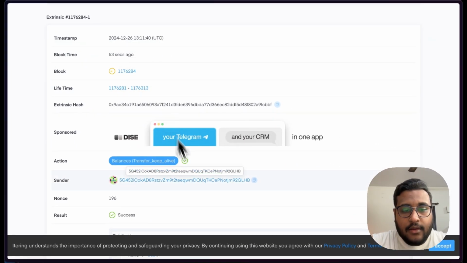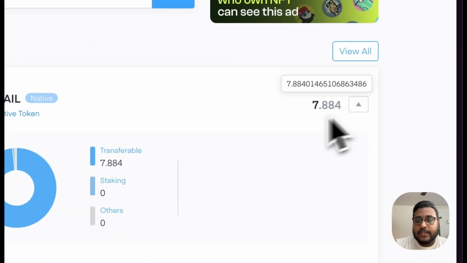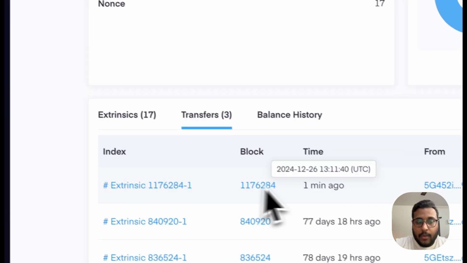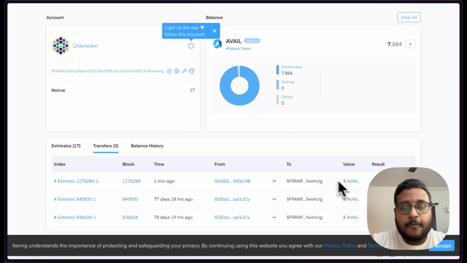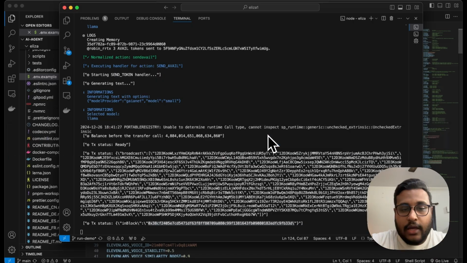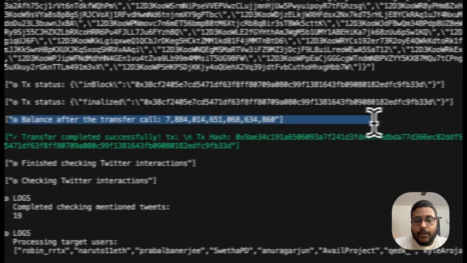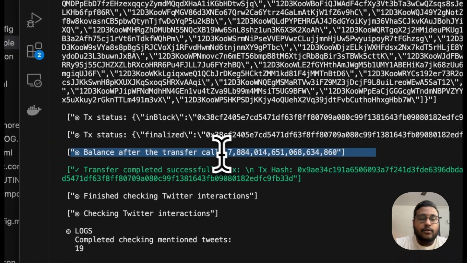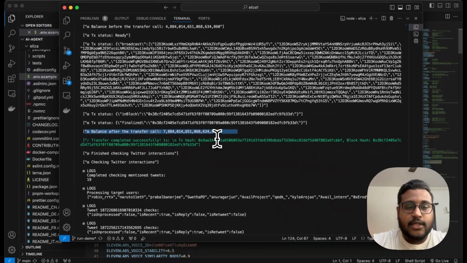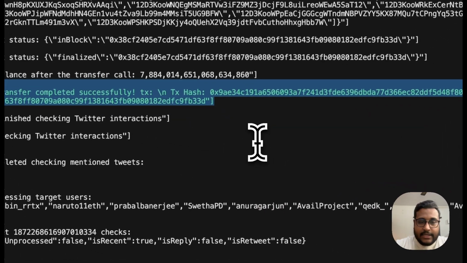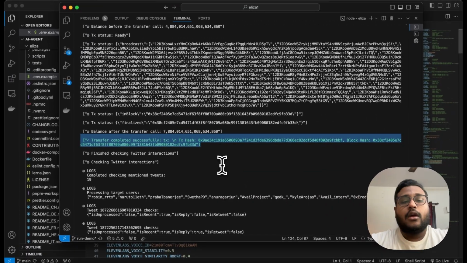And yeah, I mean, it kind of works. You've got the balance. You can see that before it was 4.8, it will be 7.8 now because I got 3 AVAIL. One minute ago we got this transaction for about 3 AVAIL. So this is pretty cool, and you can also see from the agent's logs that we've got 7.8 AVAIL after the transfer. So this is how you can use the AVAIL AI agent to get testnet funds on the Turing testnet to help with your development.